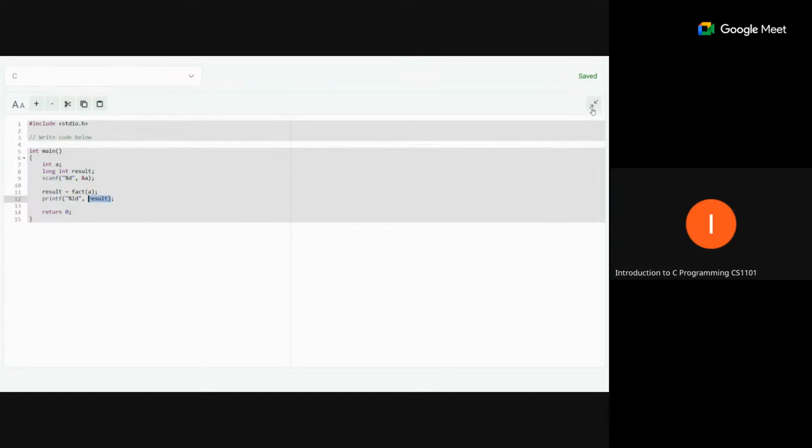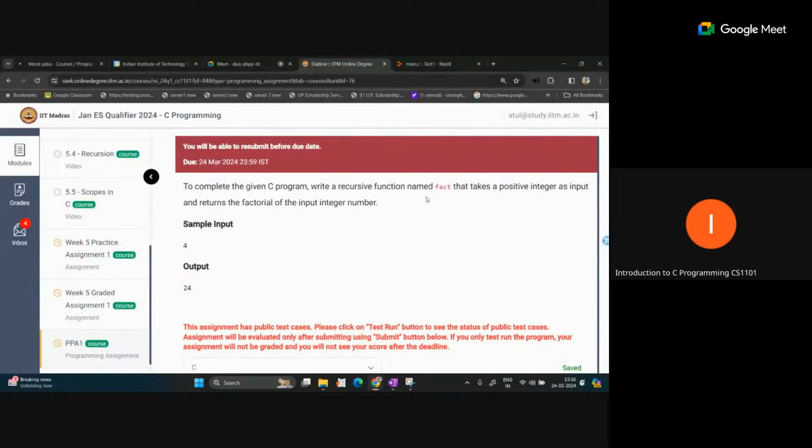The question statement is very simple: we are calculating the factorial of the given input. But here the thing is different. This problem is very easy if you write the code normally using a for loop, but here it asks to write a recursive function. So we will try to write a recursive function for this.